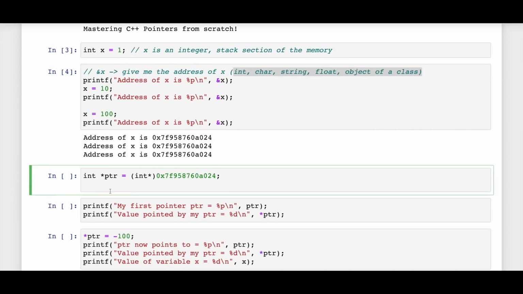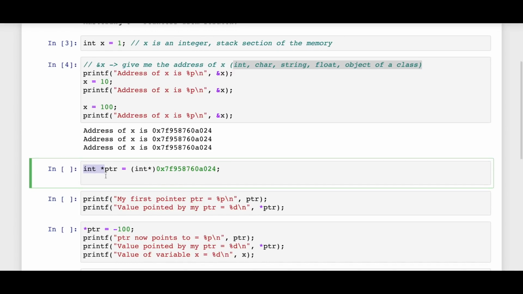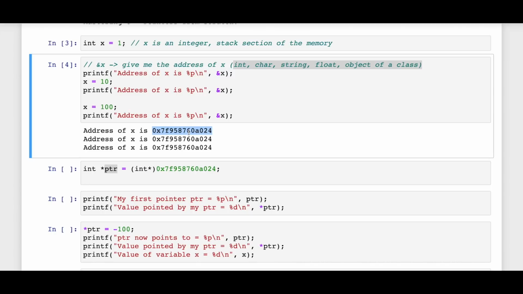All right. So I'm declaring a pointer which is shown by int star, and I'm giving it the name pointer, and I am storing this address in that. So after this line is executed, PTR is my pointer and it points to x, which is at this memory location. All right. So let me run this.